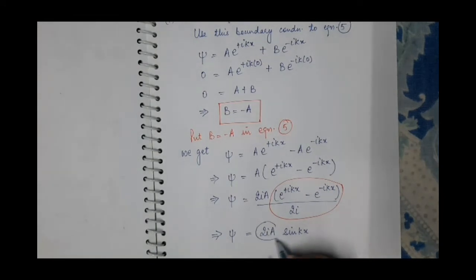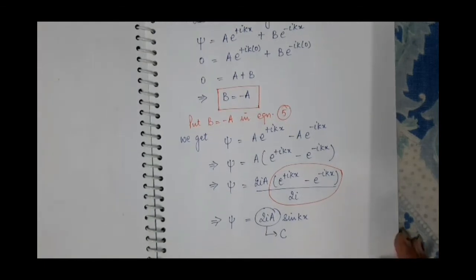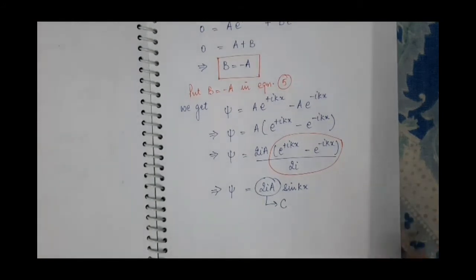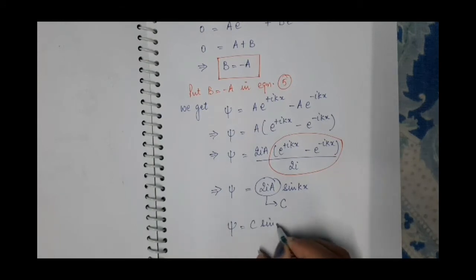You can write this 2 iota A as some other constant, suppose this is C. So we have psi is equal to C sin kx.